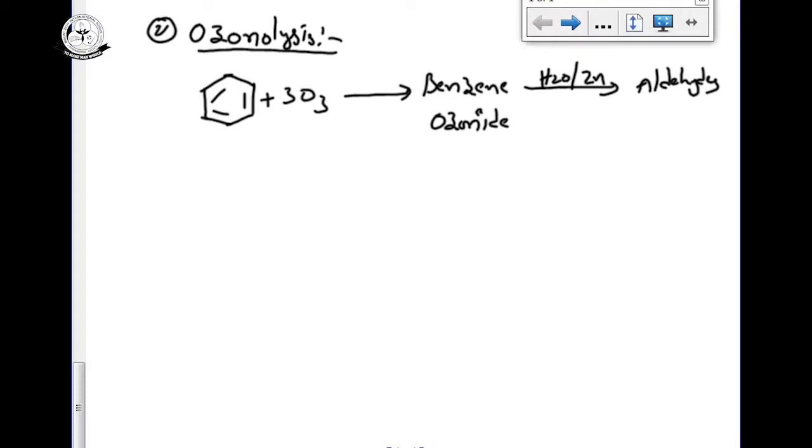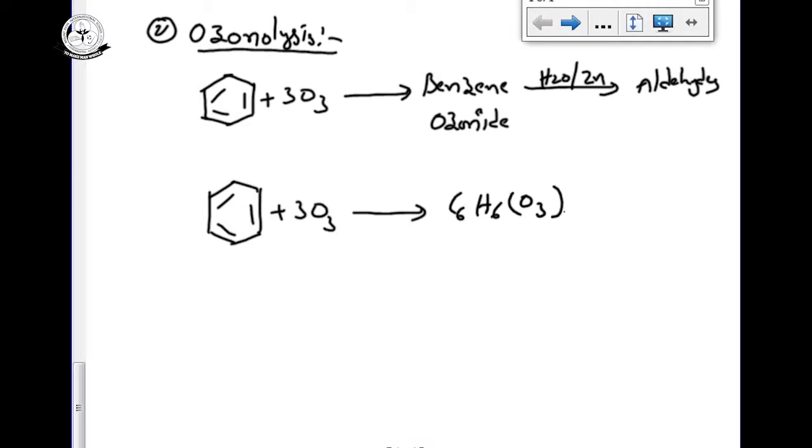Especially for benzene, we can get the diol. So benzene, on reaction with 3 moles of ozone, gives benzene ozonide. Benzene ozonide we can simply write like this: C6H6O3 thrice. Its name is benzene ozonide.